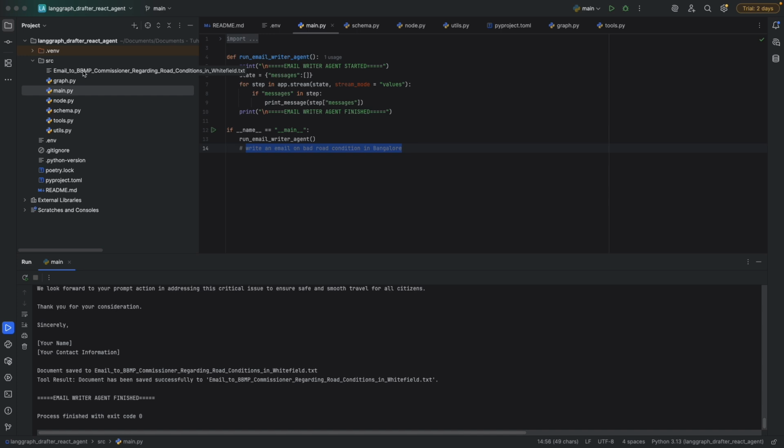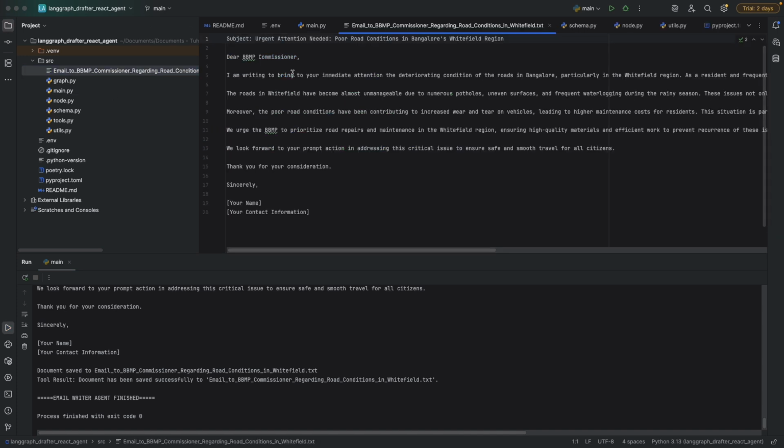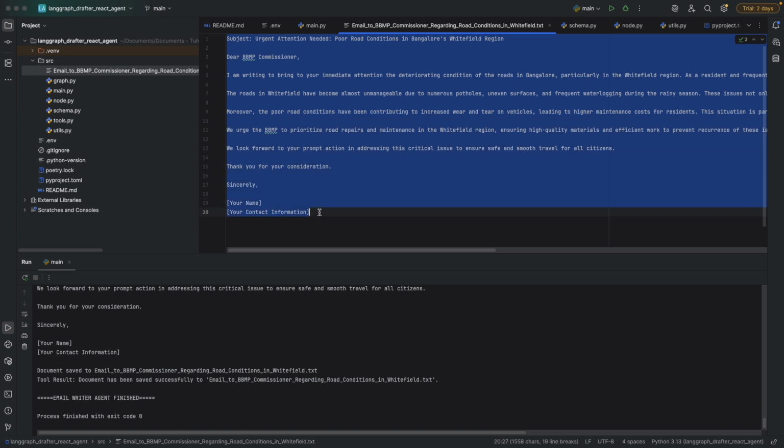And finally, the email has been saved in that text file. So, dear BBMP commissioner, sincerely your name. I am writing to bring your immediate attention for the deteriorating conditions of the road in Bangalore, particularly in the Whitefield region. Alright, you can see how it has nicely generated an email based on the user's feedback. Now let's see how we have done it.